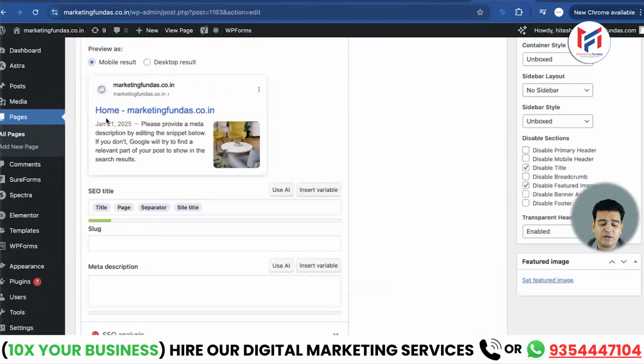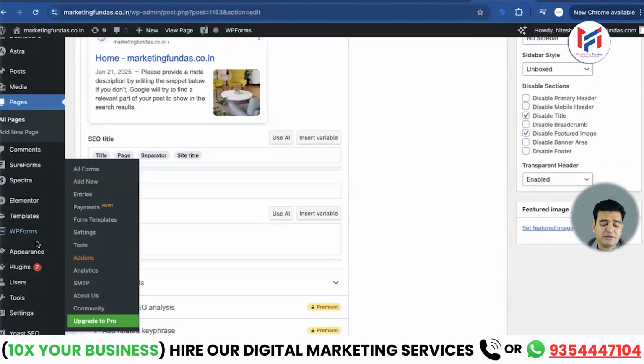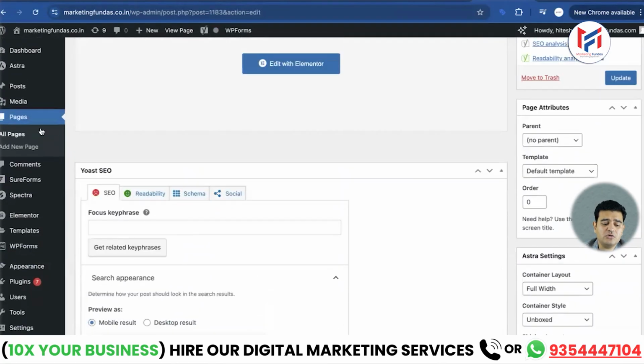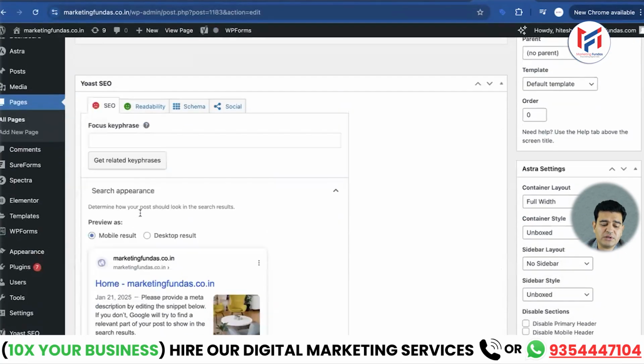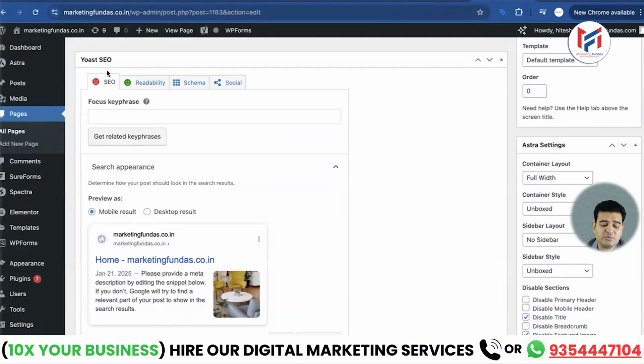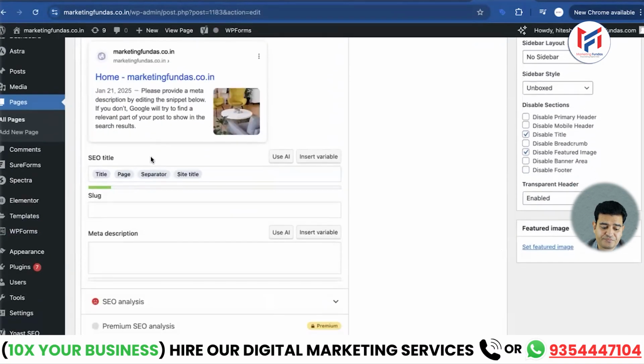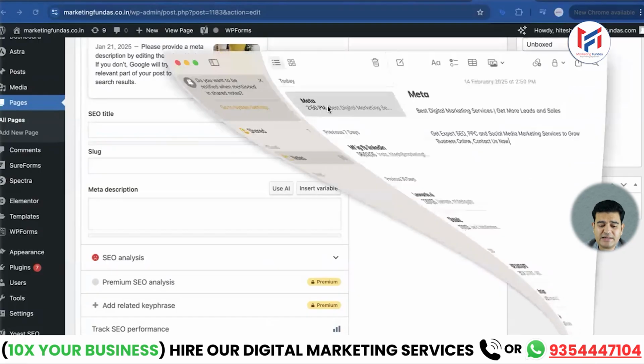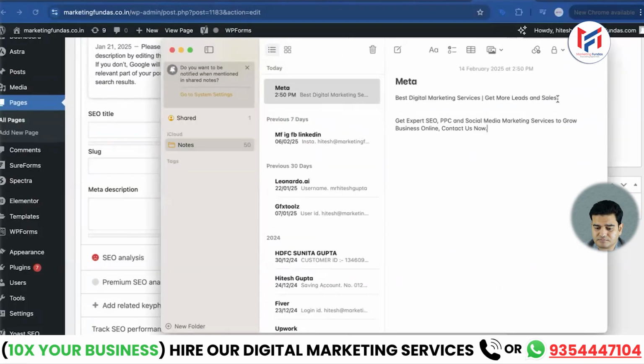It has opened here. Now since my website has the Yoast SEO plugin installed, which is very great for SEO, therefore I will first open the page which is the page needing that specific meta tag title. Okay. Open this page here. This is the place for meta tag title. Yes, I will delete this title first. Now I have a title already written out.